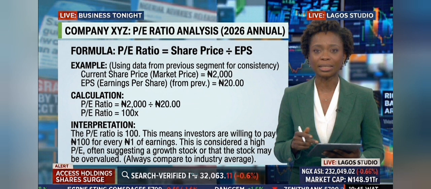Nigerian bank stocks historically trade at very low PE ratios, sometimes as low as 2x to 5x. American stocks often trade at 20x to 30x. This is one reason global investors look at NGX. The valuations look cheap by international standards.